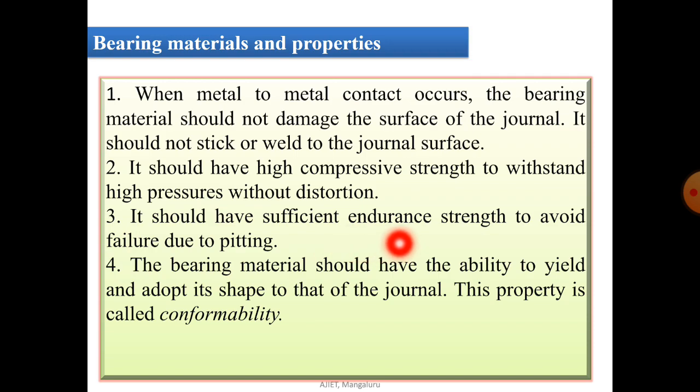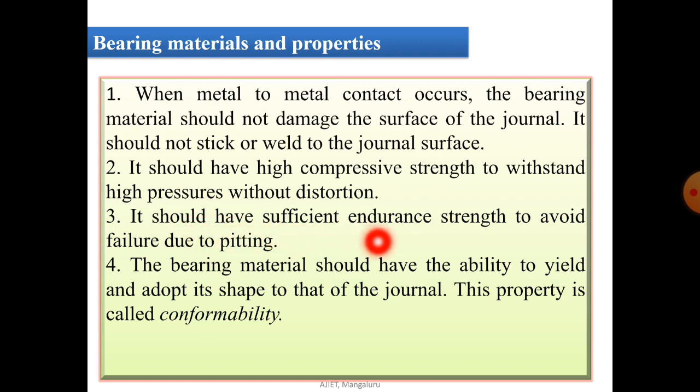The bearing material should have sufficient fatigue strength so that it can withstand repeated loads without developing any surface cracks, or what we call pitting. That is one of the surface failure, surface wear phenomena, and it should not happen.